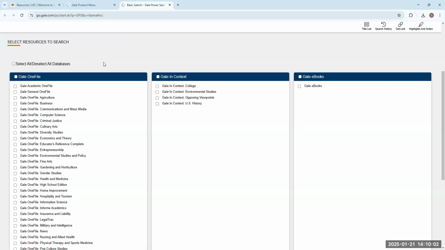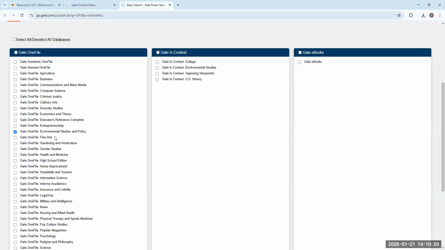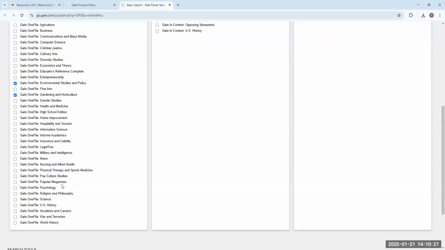So again, for our example topic of renewable energy, we're going to go through and select databases that are going to be related to what we're searching for, right? So for renewable energy, obviously, let's go here to environmental studies and policy. And then why don't we try gardening and horticulture too? You never know, you might find something useful in this database, right? It's kind of similar. So we'll click that as well. And then down here, you can see Gale OneFile Science. We're going to click the box over here and select this one as well so we can get scientific perspectives.